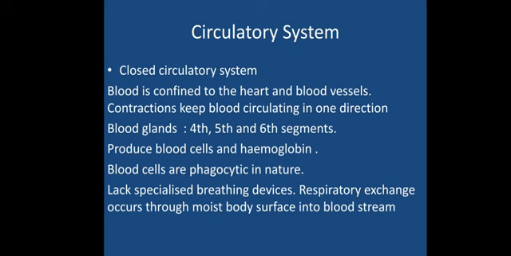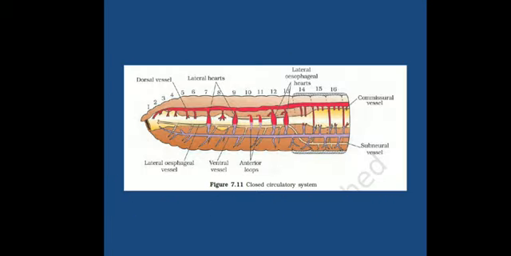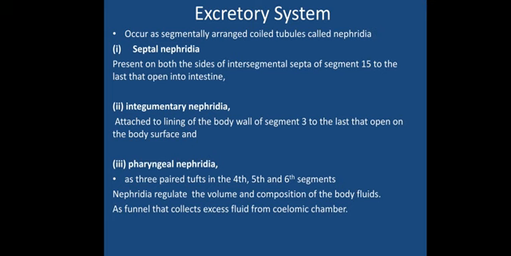So their body will have pores present on the surface, through which the gases will be exchanged, and the gases will be directly diffused within the cells and the blood. This blood will take the gases to different parts of the body and distribute them there. So it does not have any respiratory structures like lungs or trachea. It is absent. So that is about the circulatory system of the earthworm.